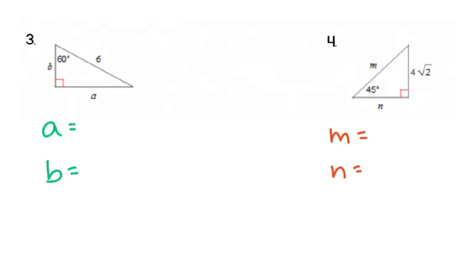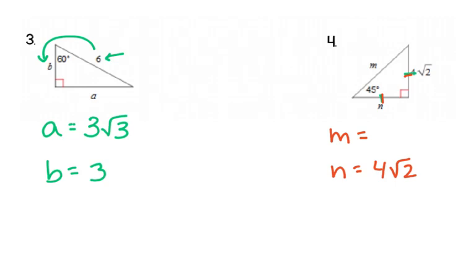Okay, just talking through this one, on 3 we're given the hypotenuse, so if I divide it by 2, I'm going to get 3, and that's going to be my shorter leg. Make sure you don't put it for A, it's going to be B. So B is 3. And then to get A, it's the shorter leg times the square root 3. In number 4, these two sides are congruent, so I know that N is going to be 4 square root 2. To get my hypotenuse, remember you take the leg and you multiply by square root 2. So you're going to have 4 square root 2 times square root of 2, which is 2. So M is going to be 8.